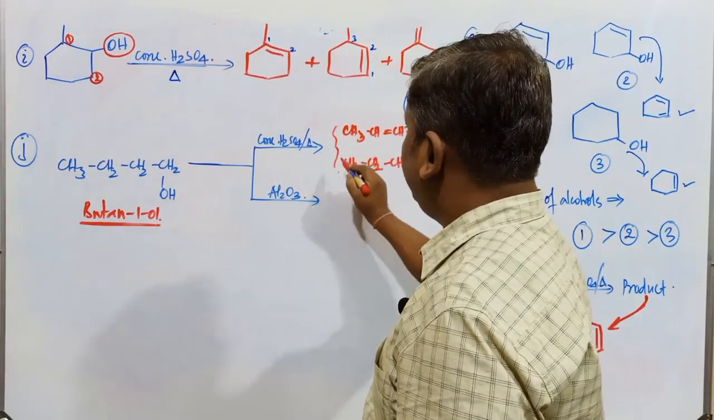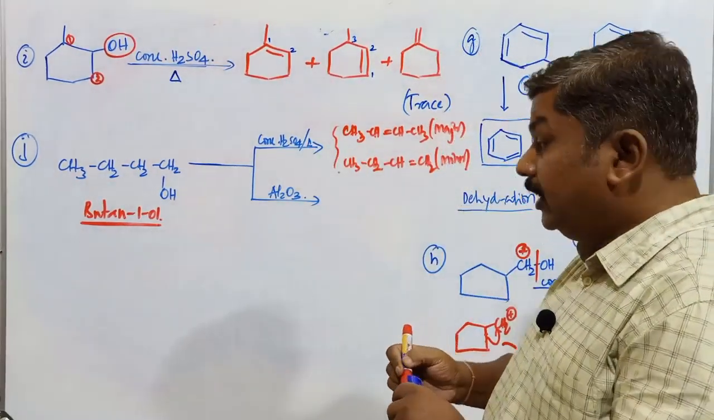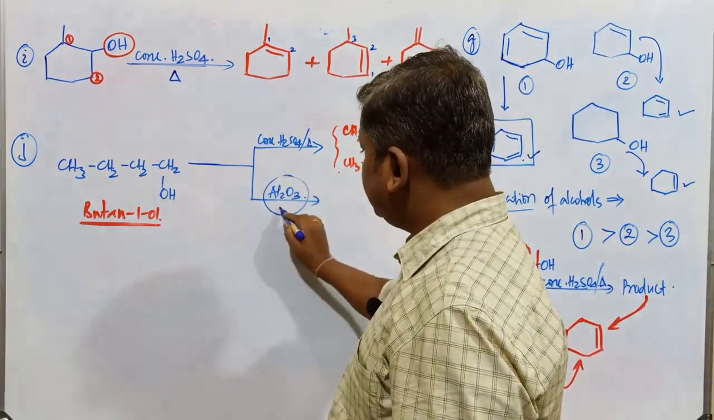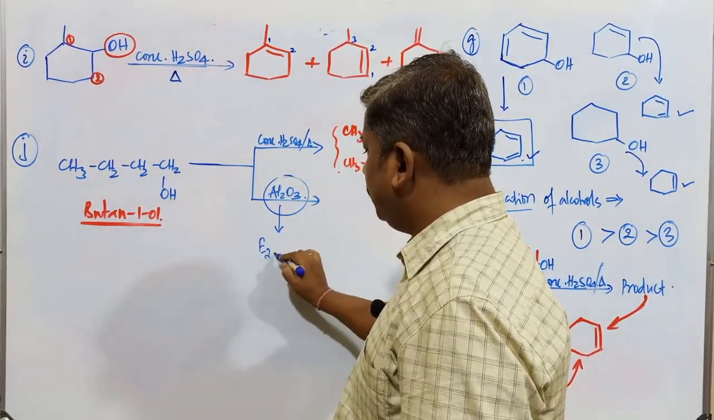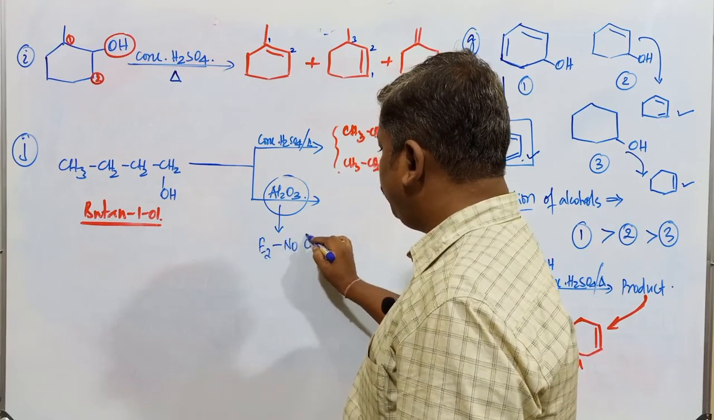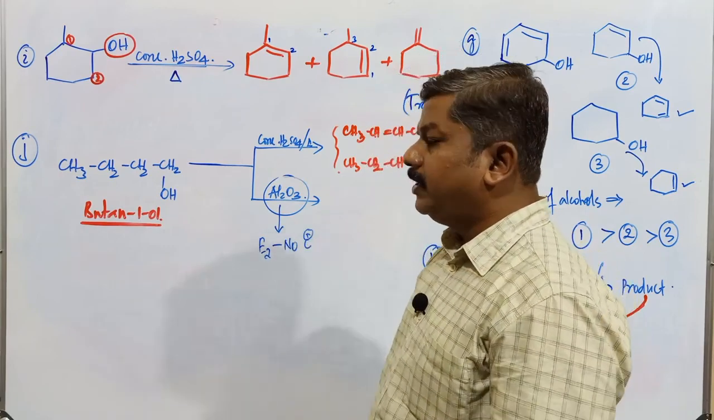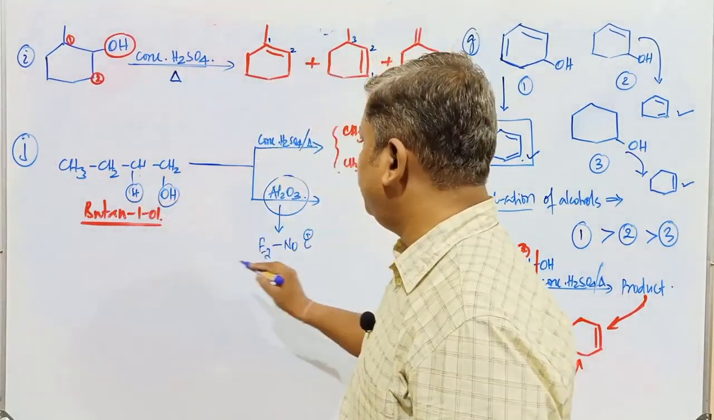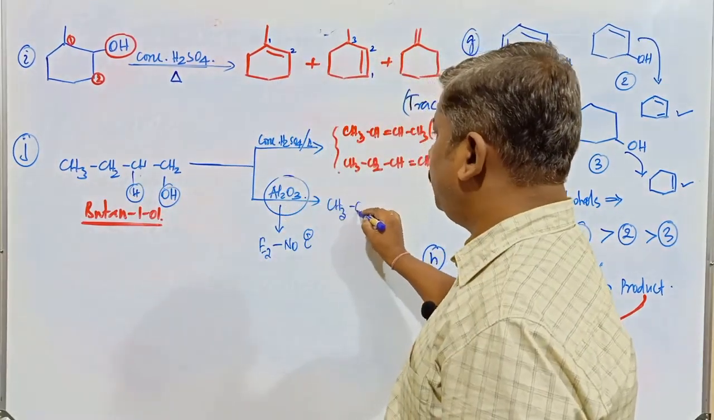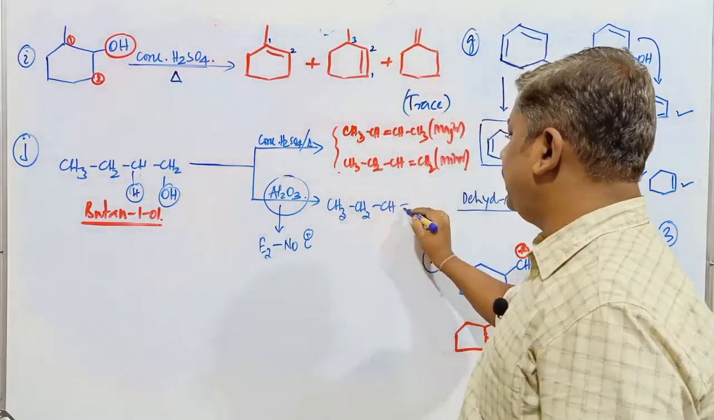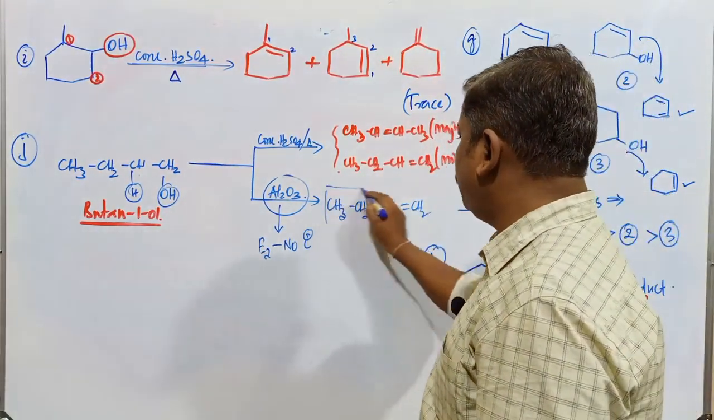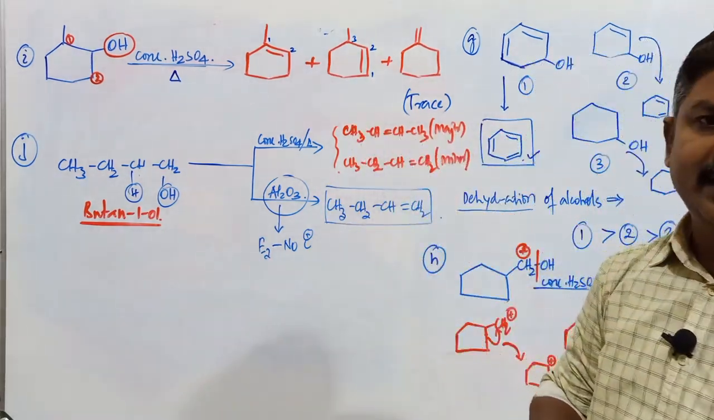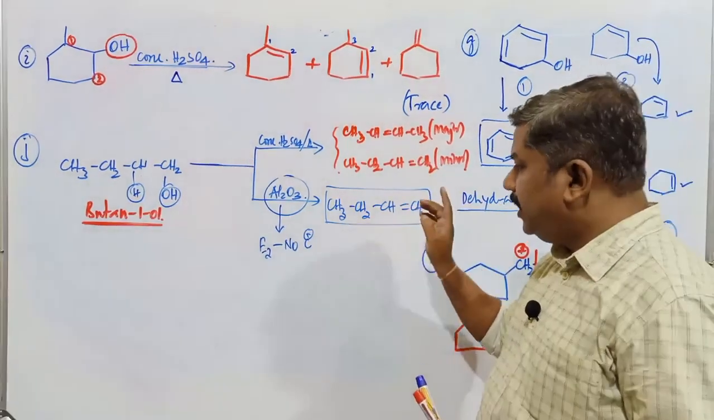In case of H2SO4. If we carry out the same reaction in presence of Al2O3, that is E2 elimination reaction, there is no formation of carbocation. When formation of carbocation does not take place, this H and this OH are eliminated without formation of carbocation. It is CH2 CH double bond CH2. This is the only one product possible, but here two products are found to be possible. Why here two products and why here only single product?